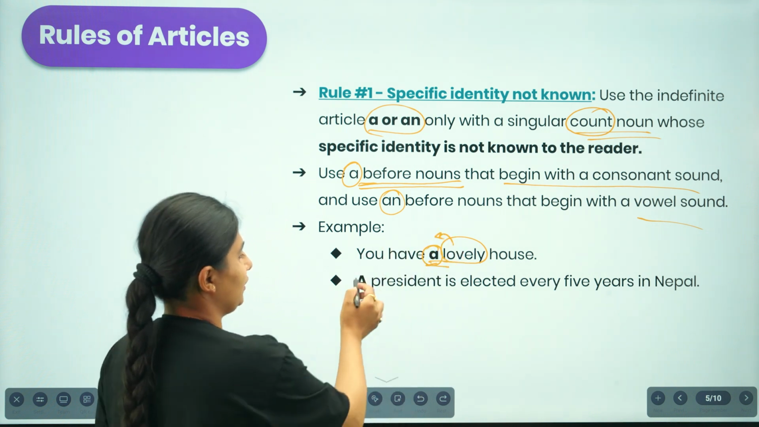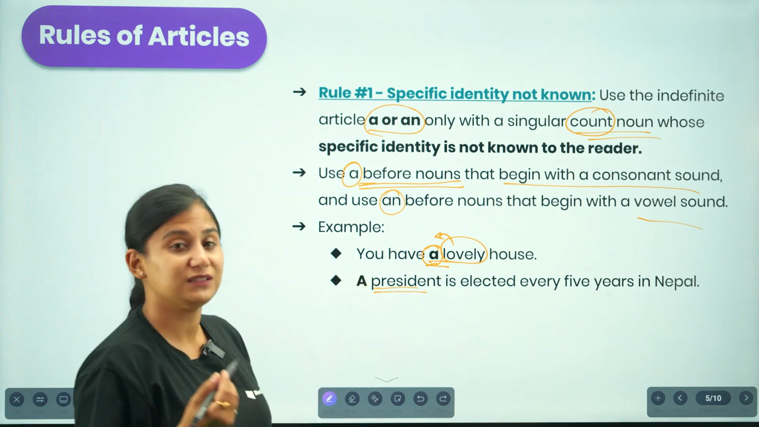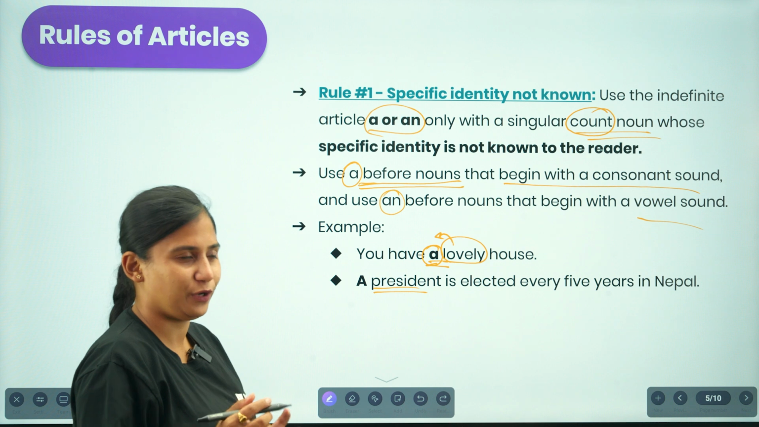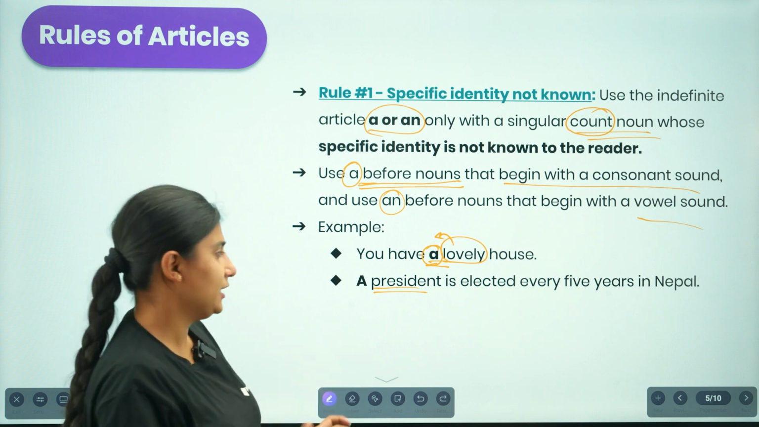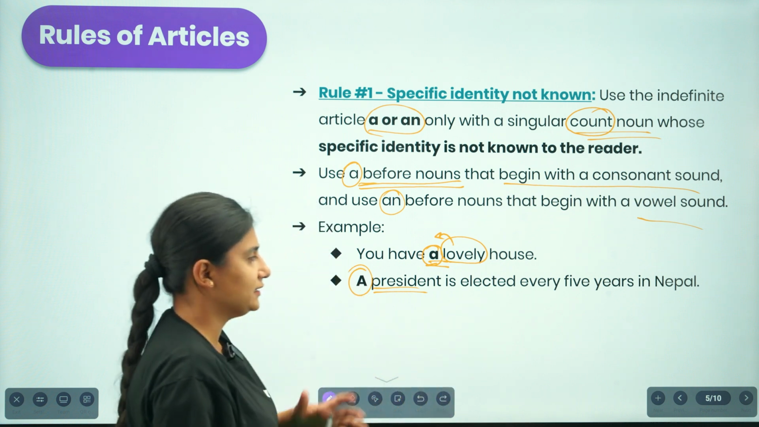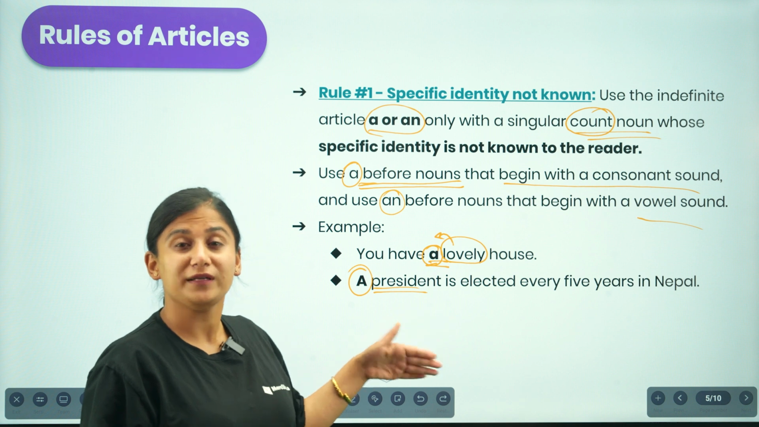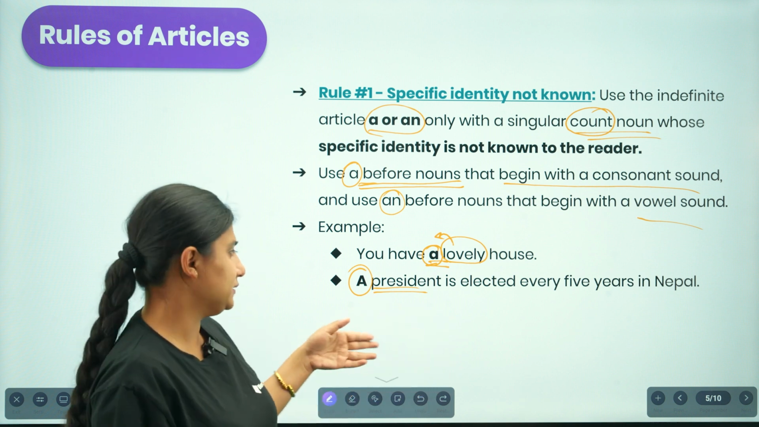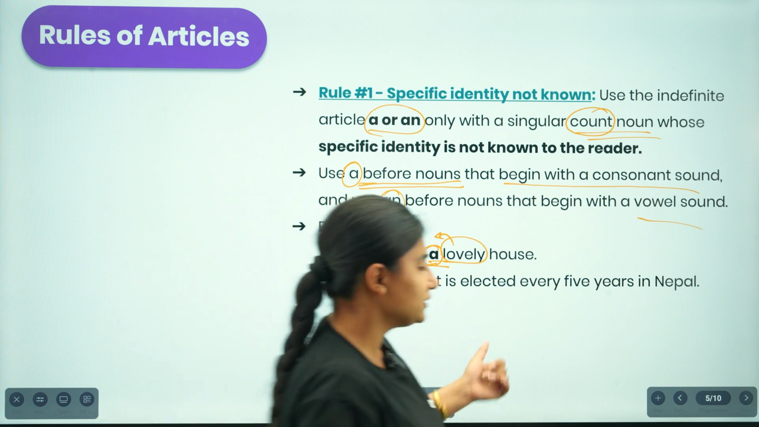And also, as we are talking about a president, we are not talking about who the president is, we are just talking about the general idea over here. We're talking about a president, just a general idea. So we are using the article "the" over here: a president is elected every 5 years in Nepal. As we are not specific, we are using the article in order to indicate this idea.